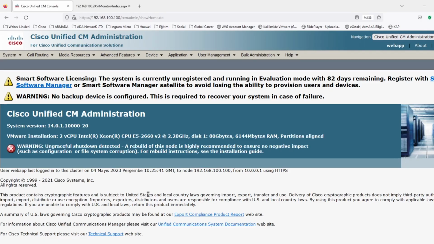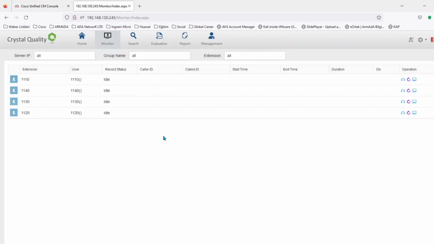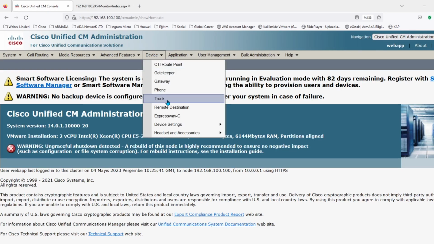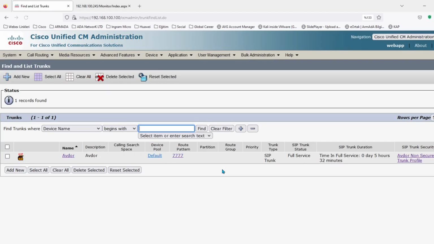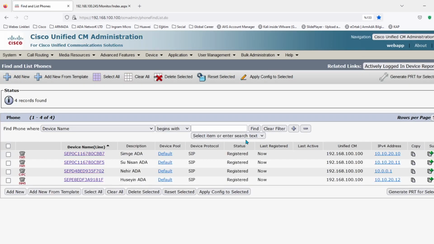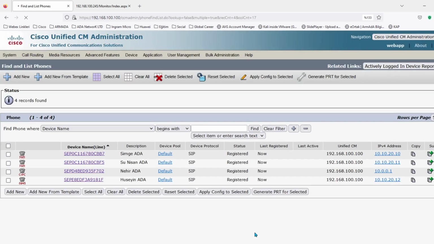First, we have a call manager and we check that, and we have a record unit. We have access to the interface on CQ. We can check the trunk on CM. We don't have any problem. Okay, trunk is working. We check these IP phones.